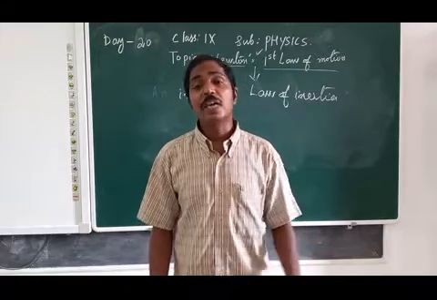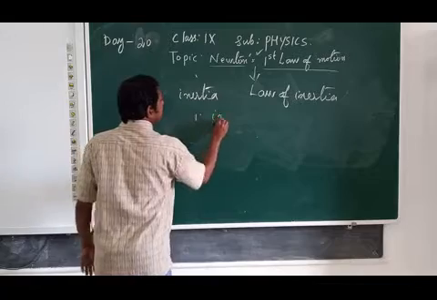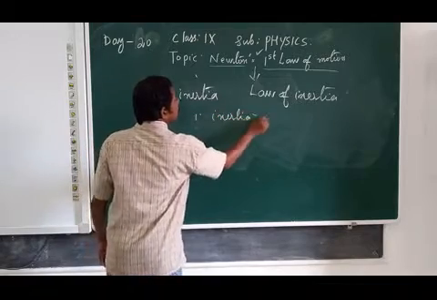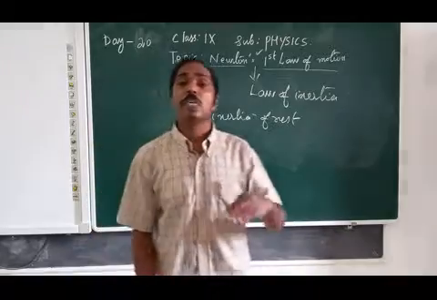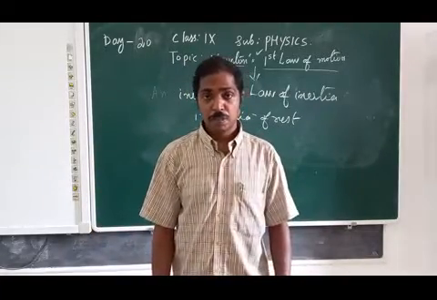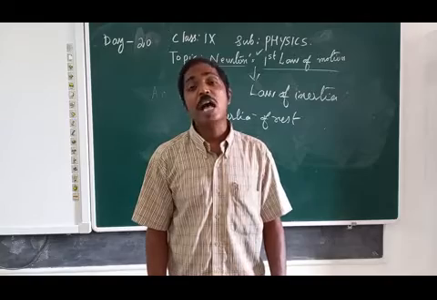Then according to that we have three categories of inertia. Inertia of rest. We can say inertia of rest if it continues to be in the same state of rest. Suppose you are sitting in a classroom. Your teacher asks you to stand up.